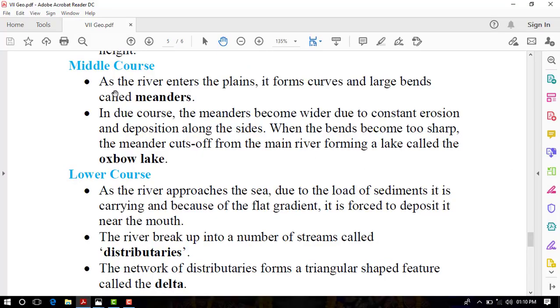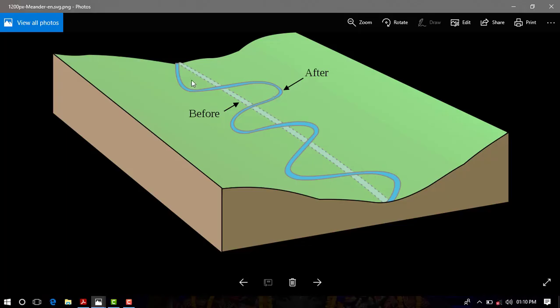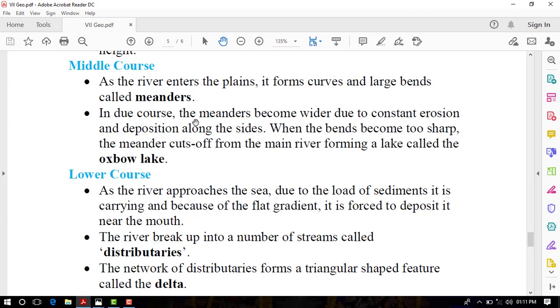Now the second course of the river is the middle course. As the river enters the plains, it forms curves and large bends called meanders. On your screen you can see a diagram of a meander, the river bends. In due course, the meanders become wider due to constant erosion and deposition along the sides.